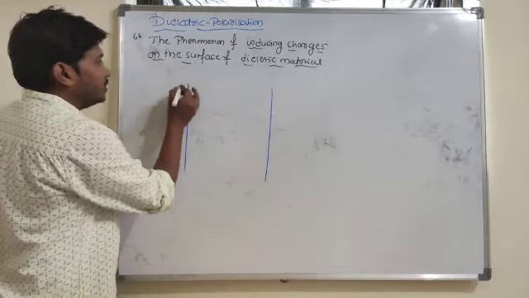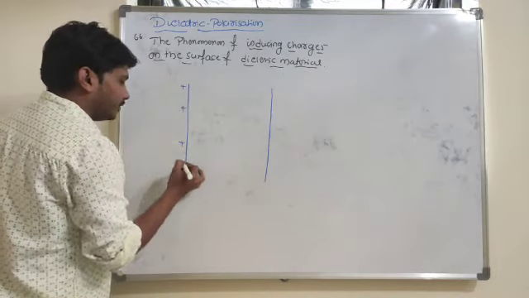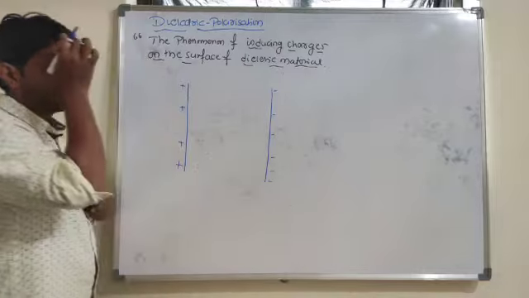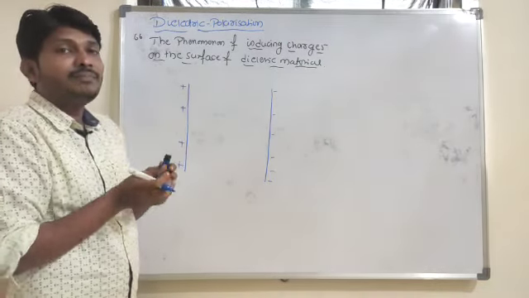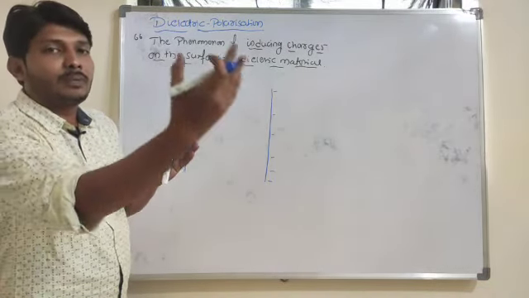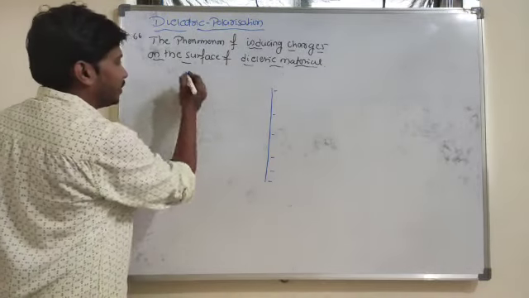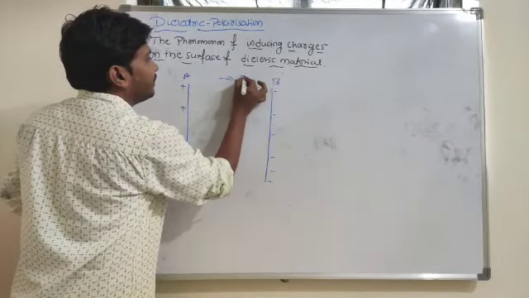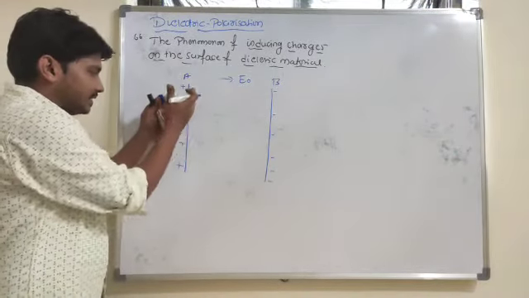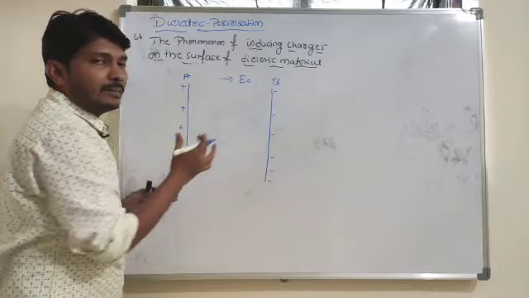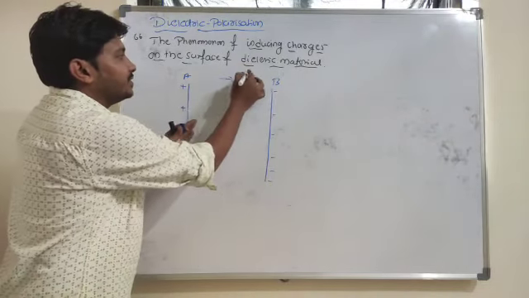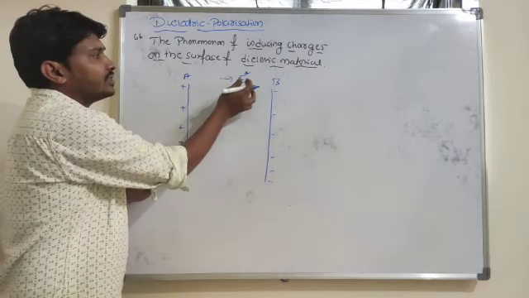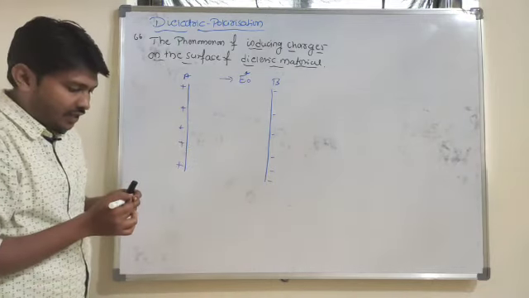Look here, this plate consists of positive charge and this plate consists of negative charge. What is the direction of the electric field lines? Electric field lines start from the positive plate and end at the negative plate. I will consider two plates, plate A and plate B. Between the plates there exists an electric field, and these two plates produce the electric field, whose value in general I will take as E naught.